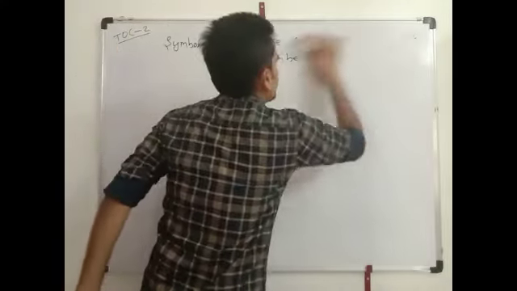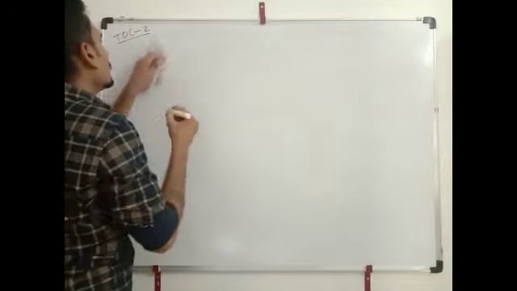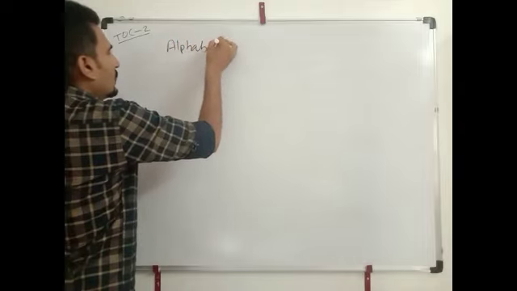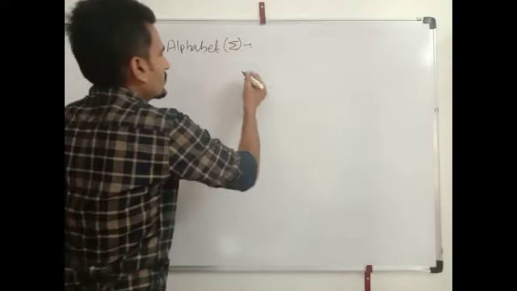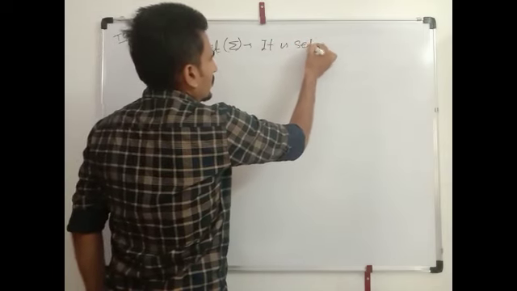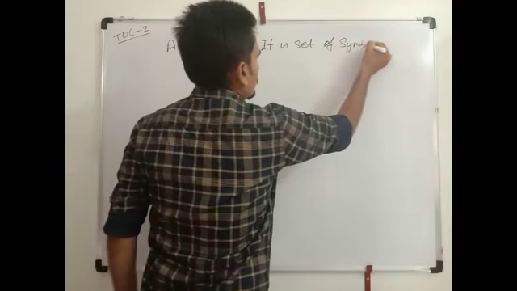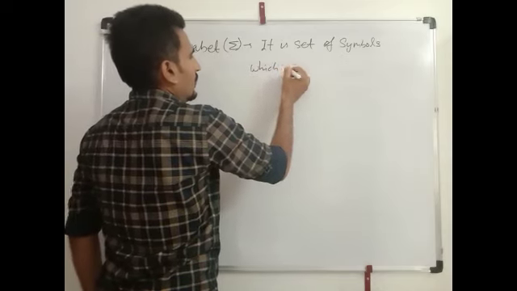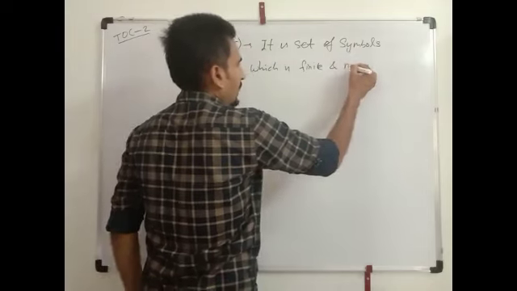चलिए नेक्स्ट देखते हैं अल्फ़ाबेट। Alphabet is denoted by sigma. It is a set of symbols which is finite and non-empty.